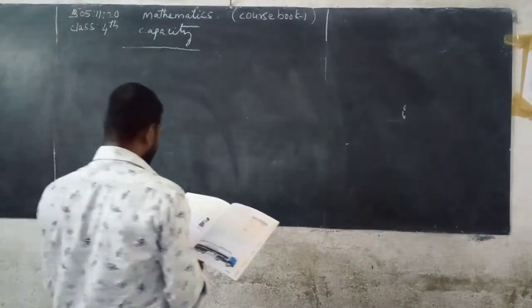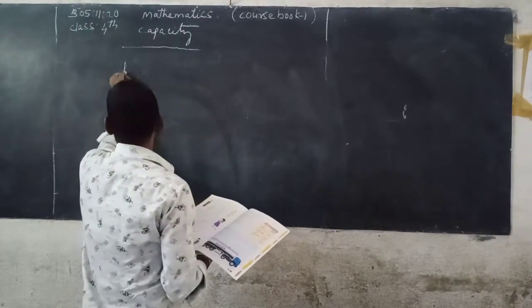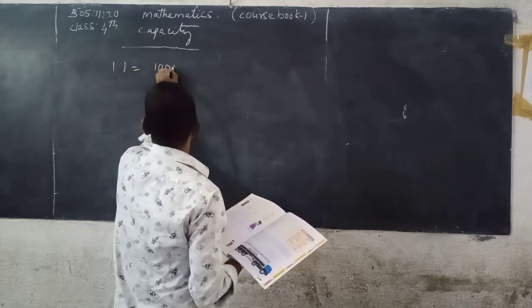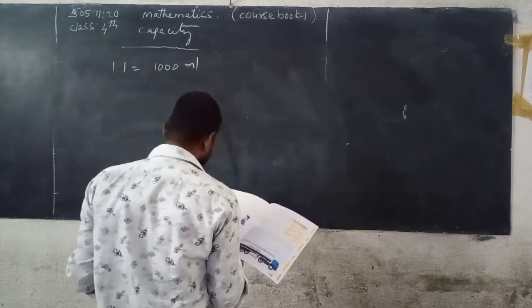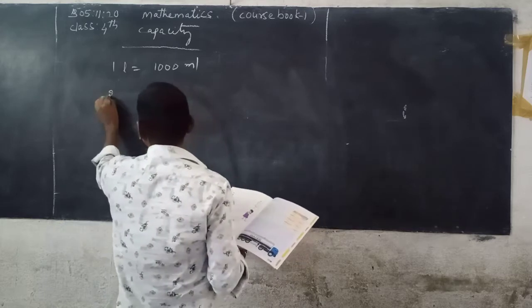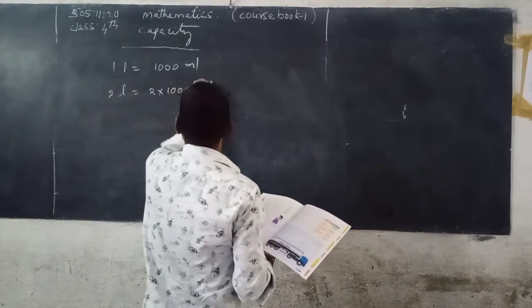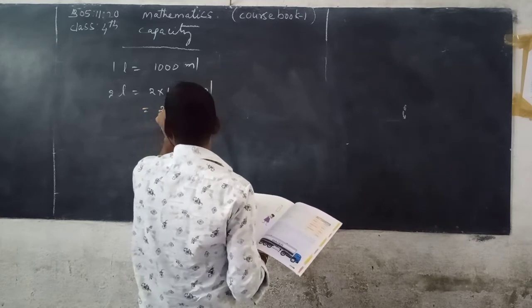Now here, according to our book, 1 liter is equal to 1000 milliliters. Then 2 liters is equal to 2 times 1000 milliliters. You can get 2000 milliliters.